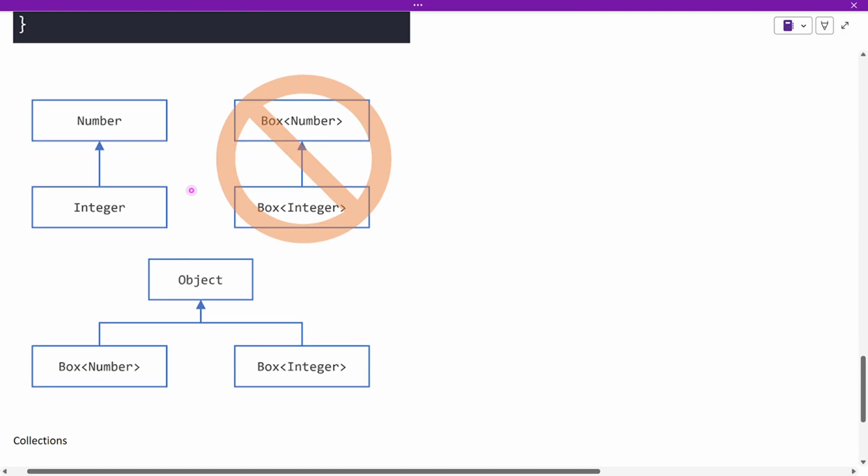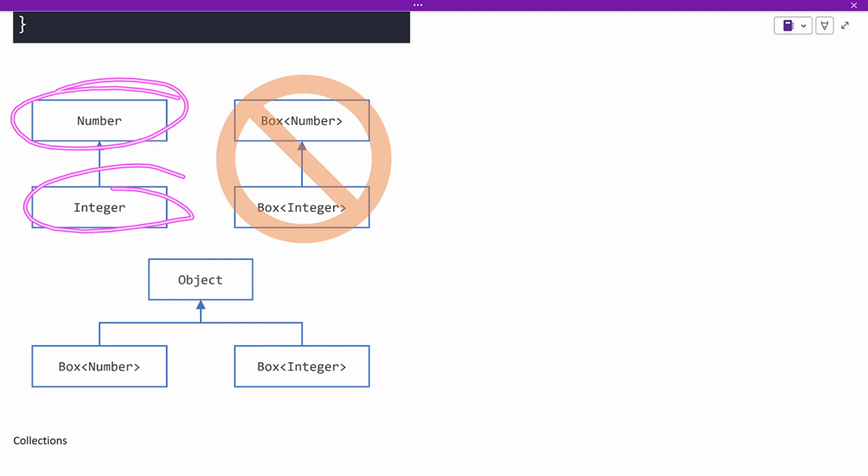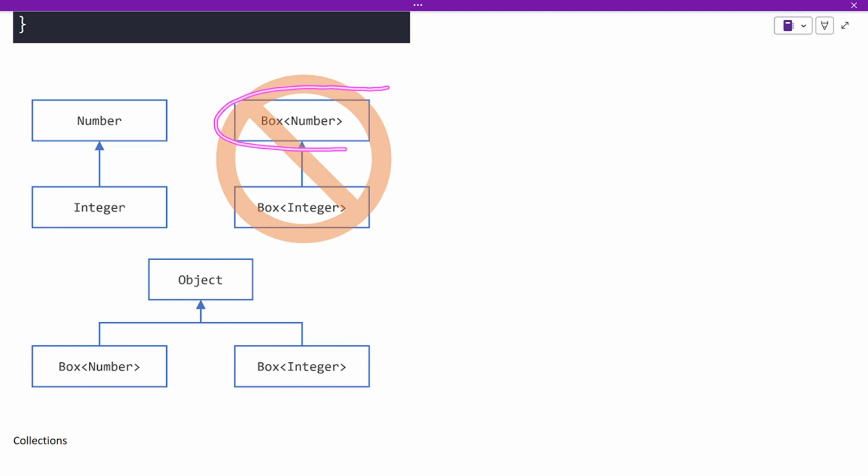In this example you can see that there is an Integer which is extending Number, and now I want to create a class called Box, and I want this Box class to accept both numbers as well as integers. So is there a way that I can enforce a rule such that this class will get the ability to accept integers and numbers?